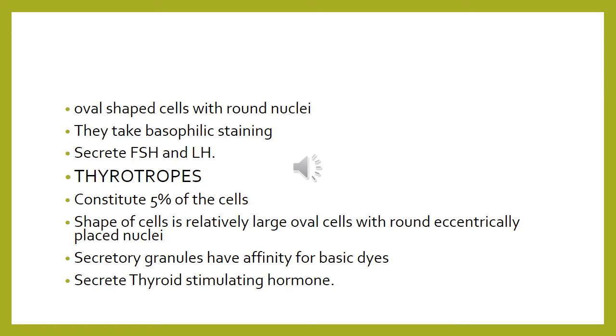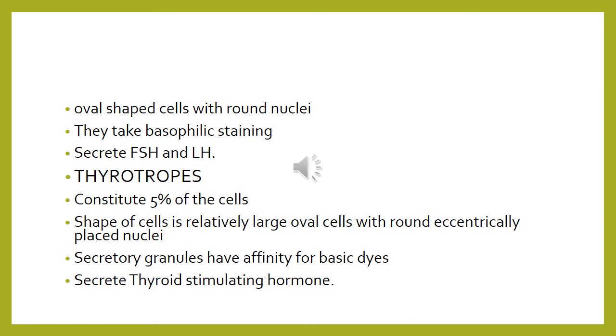Now coming over to the thyrotrophs. The thyrotrophs constitute about 5% of the total pars distalis cells. The cells are relatively large oval cells with a round, eccentrically placed nucleus, and the secretory granules have affinity for basic dye, and they secrete thyroid stimulating hormone.